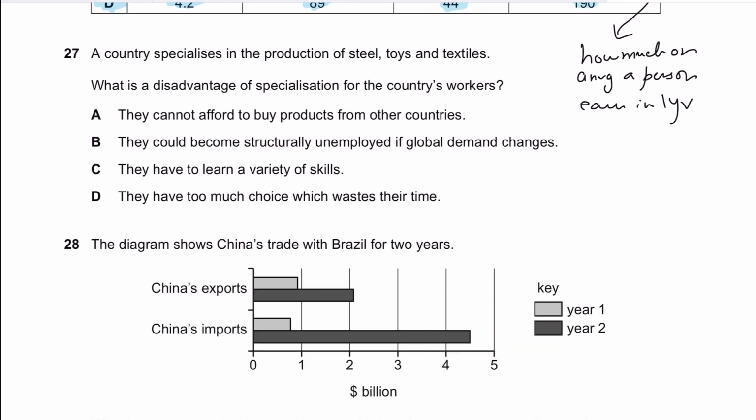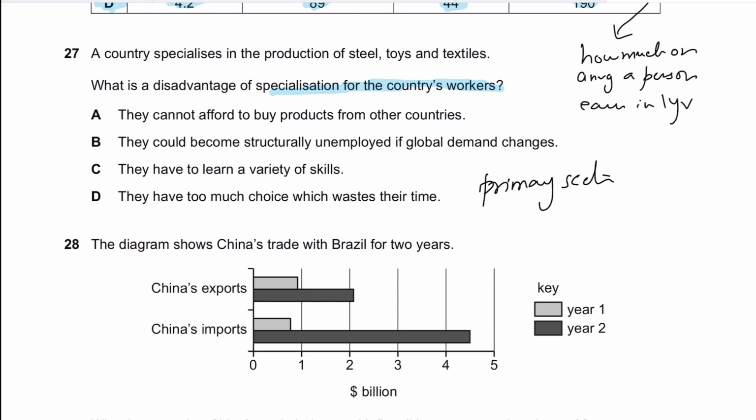27 is saying a country specializes in the production of steel, toys, and textiles. What is the disadvantage of specialization for a country's workforce? One of the disadvantages is that it could create over-dependency on specialization. If in future the demand for goods and services changes, it could result in huge levels of structural unemployment. For example, if you're too dependent on primary sector output, and your country later becomes developed and more focused on the tertiary sector,